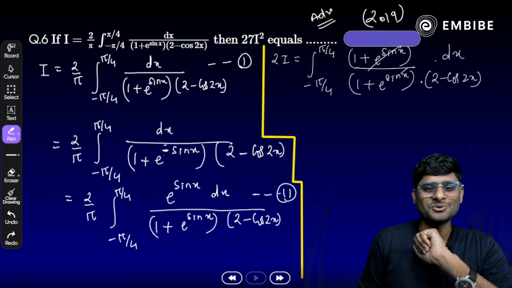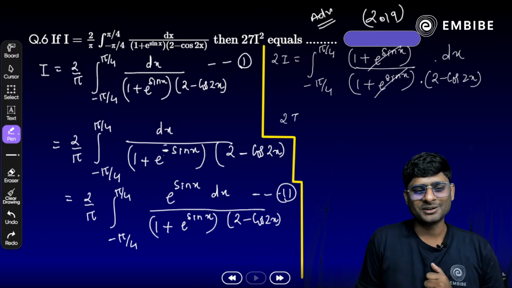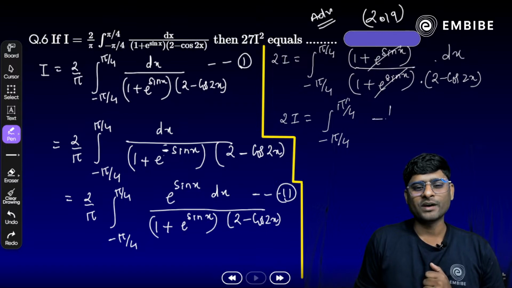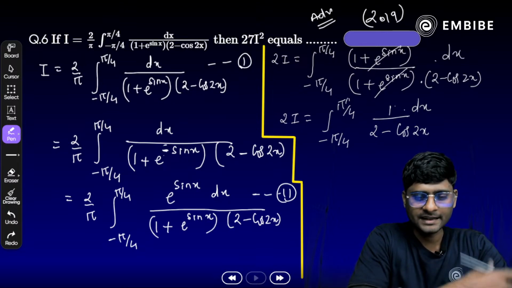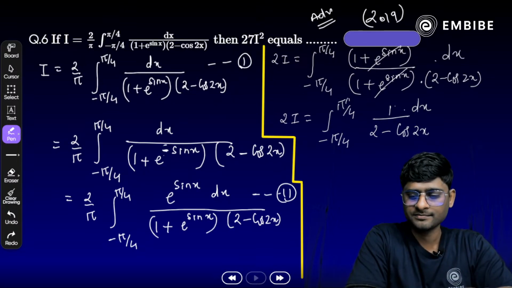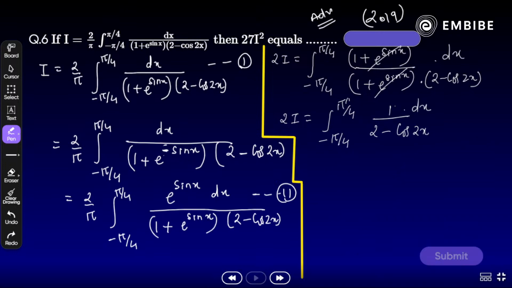So it will cancel out. Now we get 2I is equal to the integral from minus pi by 4 to plus pi by 4 of 1 by 2 minus cos 2x dx. The question is very simple now. At the denominator we have a cos 2x. How should we solve? Any idea? If you have cos 2x in the denominator, how do you solve it? Yes, the double angle formula we have to apply here.